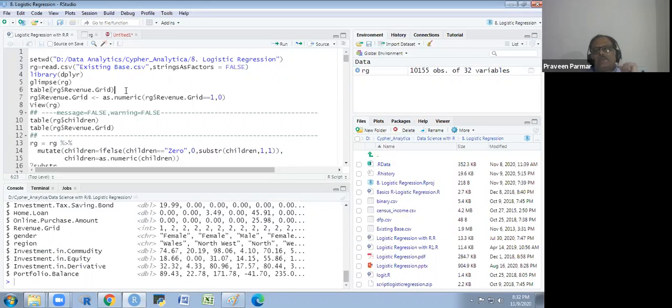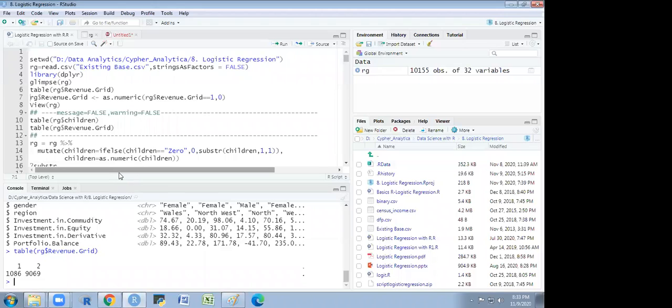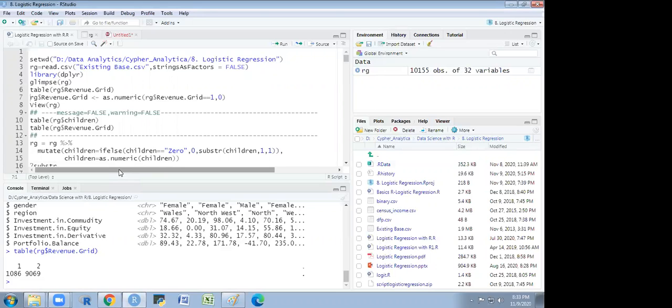I will see the revenue grid, and there is a target variable, 1 and 2, you know that. So you see 1 is 1086 and 2 is 9069. Which should be yes and which should be 0? Can someone tell me now? I think 1 is purchased. Yes, okay. 1 is yes and 2 is no.